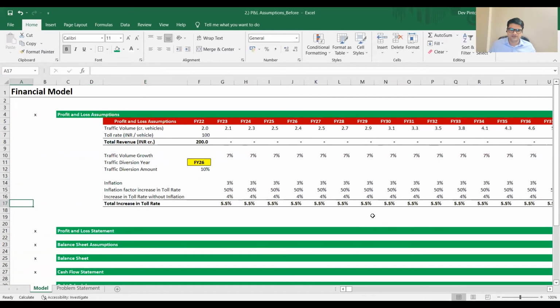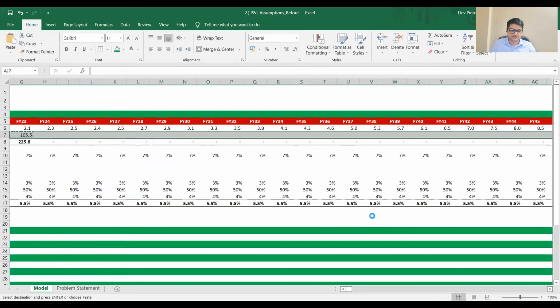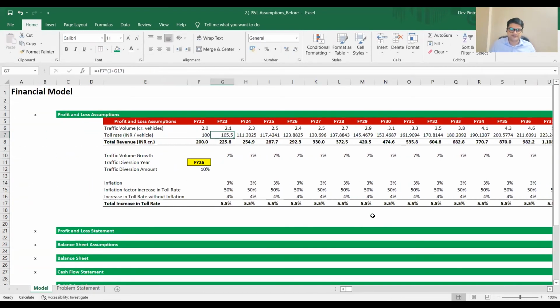Okay. So we have this as well. So we can just increase the toll rate by this upon 1 plus this, correct? Let's format this. Okay, let's just freeze the panes over here actually, so it becomes easier to view it. So now we have revenue, right? So we're done with the revenue piece.